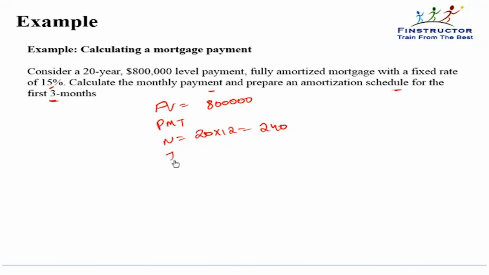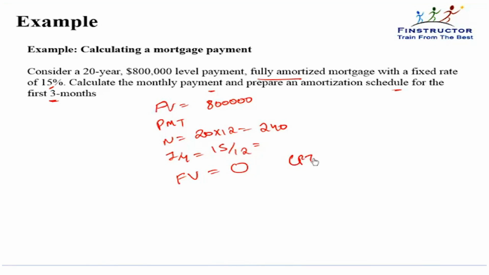The interest rate is given to be 15%, or on a monthly basis, this can be calculated as 15 divided by 12. The future value is going to be 0 because it is a fully amortized mortgage. That is, at the end of 20 years, there should be no outstanding principal left.